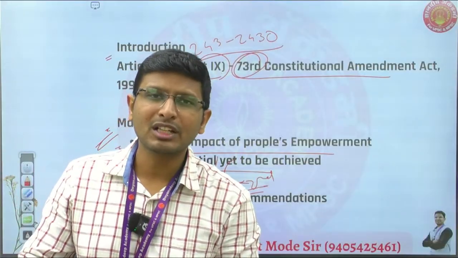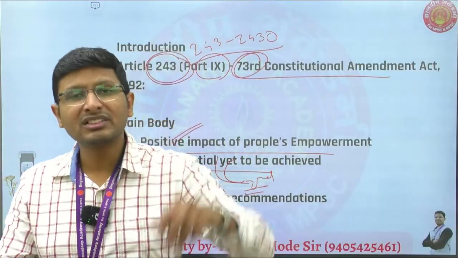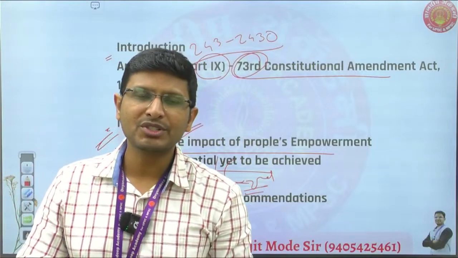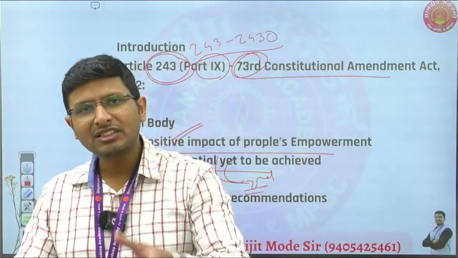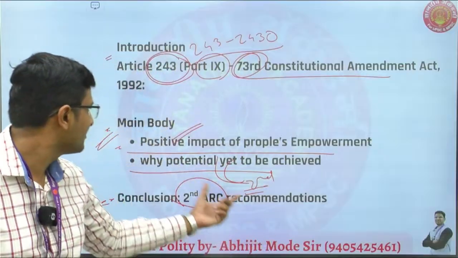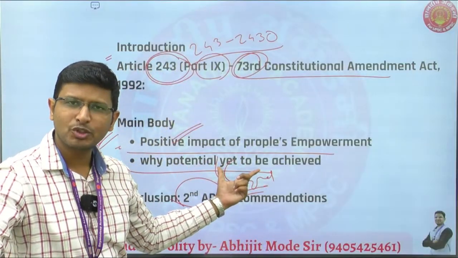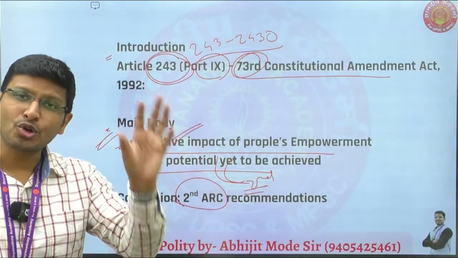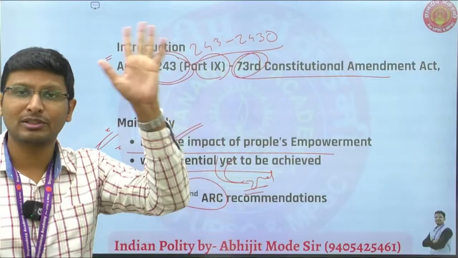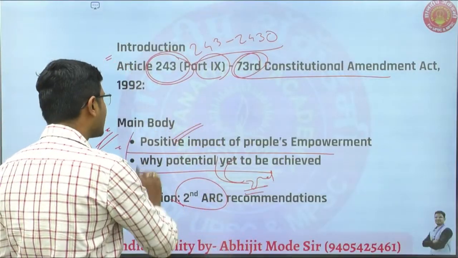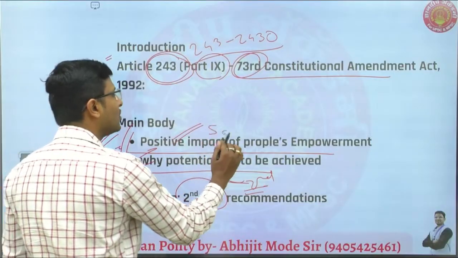You can mention the Sarpanch Pati system, lack of resources, and the complete control of the state government over the Panchayati Raj. All these points have to be mentioned to explain why the potential is yet to be achieved, and you cannot just stop at the problems, you have to give the solution also. Remember, the question is discussing a problem, so definitely you have to give the solution.